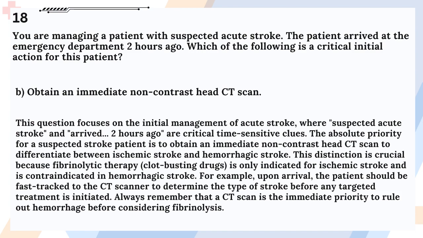Answer: B. Obtain an immediate non-contrast head CT scan. This question focuses on the initial management of acute stroke, where suspected acute stroke and arrived 2 hours ago are critical time-sensitive clues. The absolute priority for a suspected stroke patient is to obtain an immediate non-contrast head CT scan to differentiate between ischemic stroke and hemorrhagic stroke. This distinction is crucial because fibrinolytic therapy, clot-busting drugs, is only indicated for ischemic stroke and is contraindicated in hemorrhagic